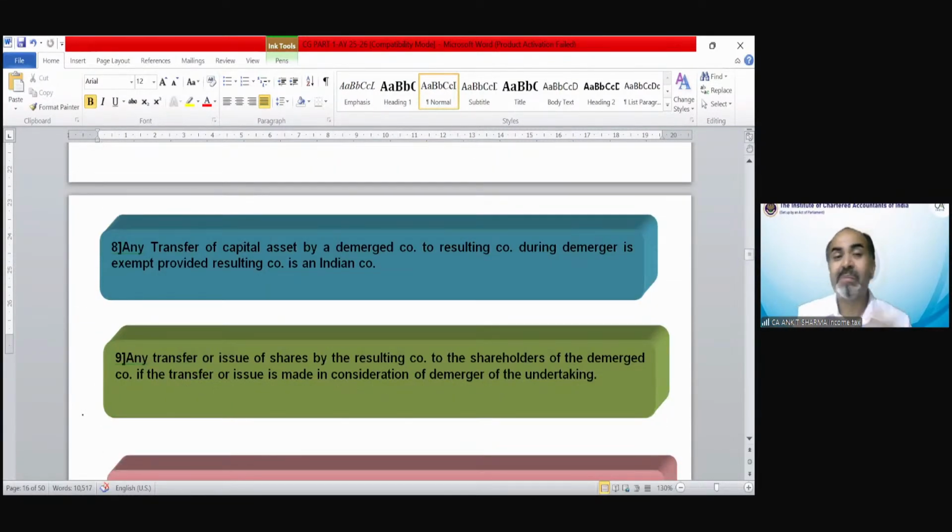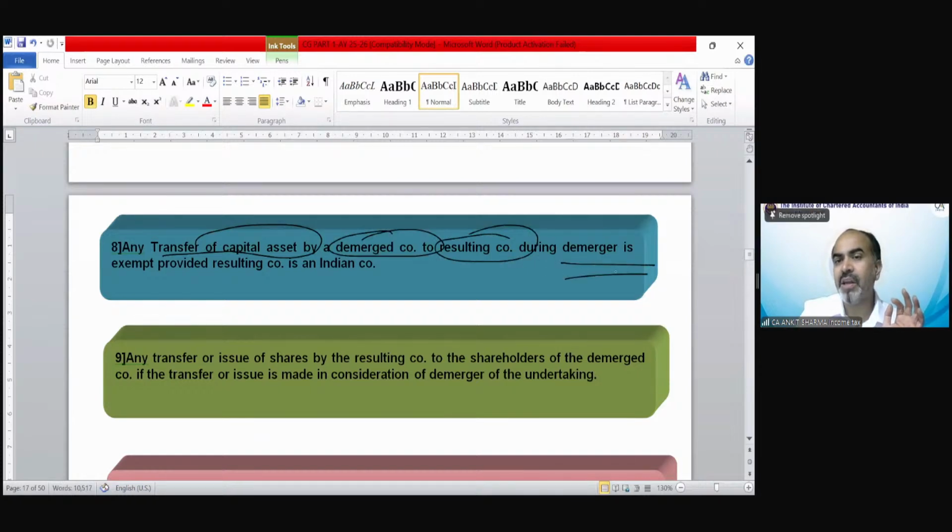Next is the demerger concept. We have discussed exactly the same copy paste provision as amalgamation. Any transfer of capital asset by a demerged company to the resulting company during demerger is exempt, provided the resulting company is an Indian company. So the company receiving the asset should be an Indian company for the benefit.